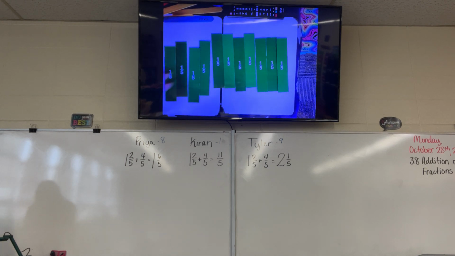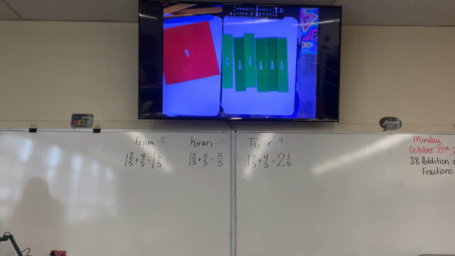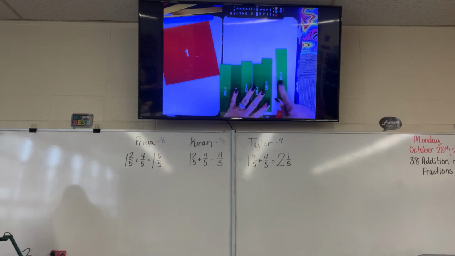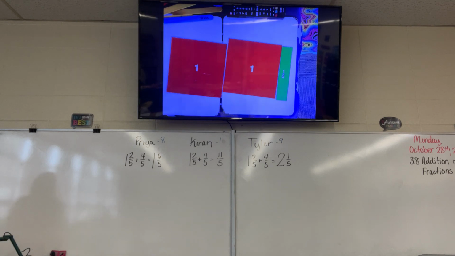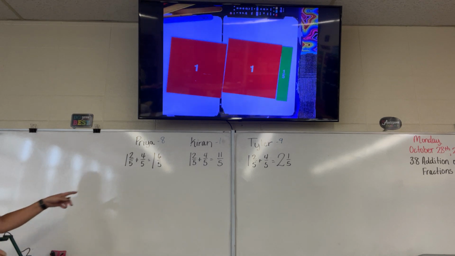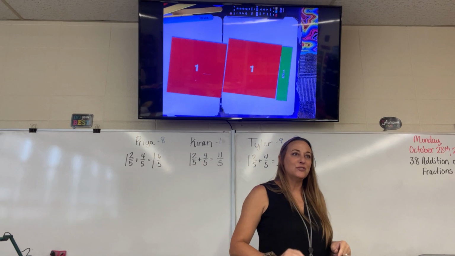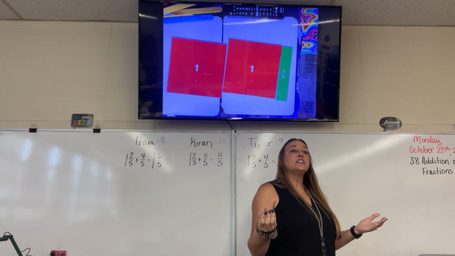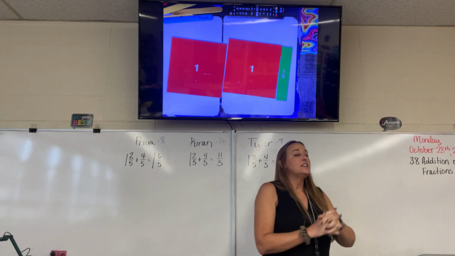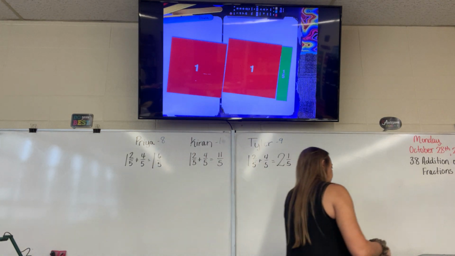But what if I exchange 5 of those fifths for 1 whole and another 5 of those fifths for another whole? Guess what? Tyler's right too. They're all right. Because 1 6/5 is the same as 11/5 is the same as 2 wholes and 1/5. So all are right. Pretty cool, right? It's just different names for the same quantity. It's 2 wholes and 1/5.